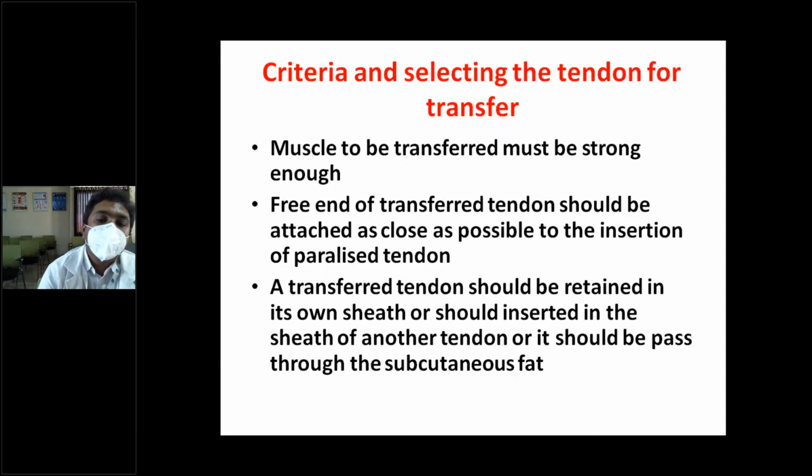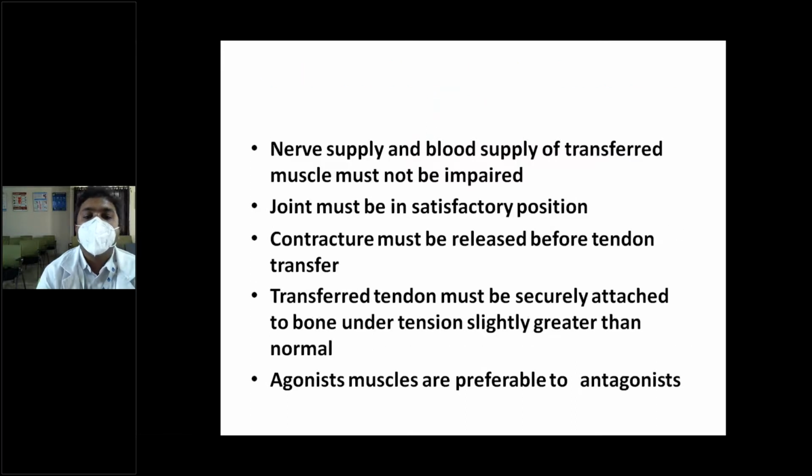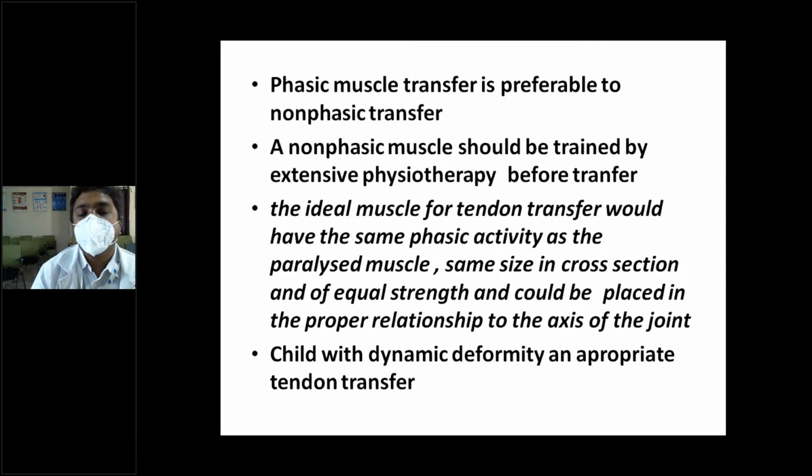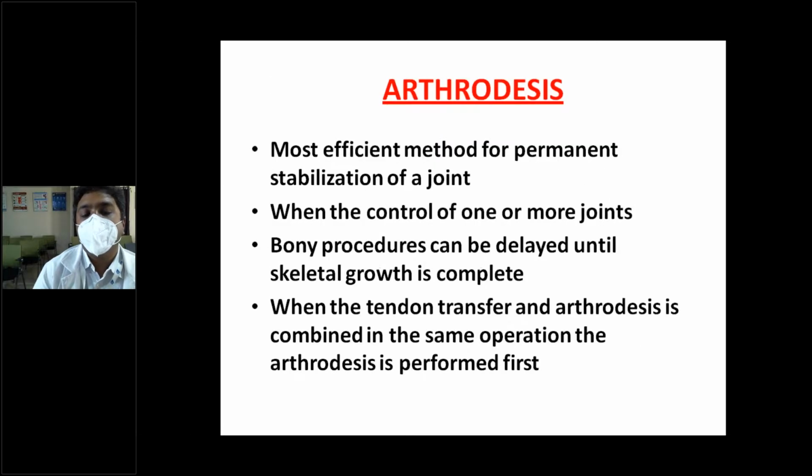So the muscle to be transferred should be a strong muscle, and the free end of the transferred tendon should be attached close to the possible insertion of the paralyzed tendon. Nerve supply and blood supply must not be impaired, and agonists are preferred to antagonist muscles. So if all the groups of muscles are involved, the opposite group of muscles should be rerouted to do a tendon transfer.